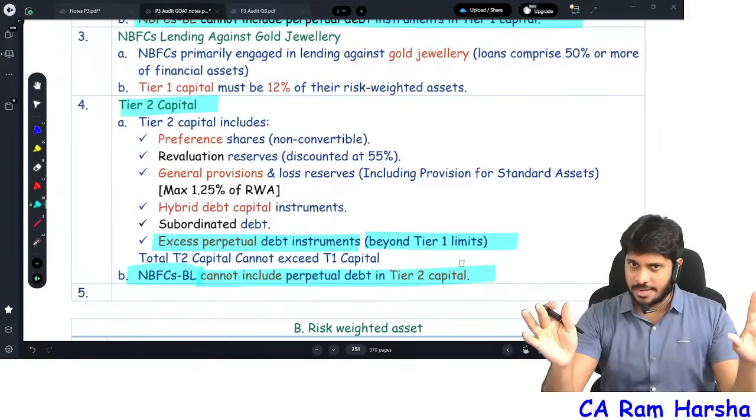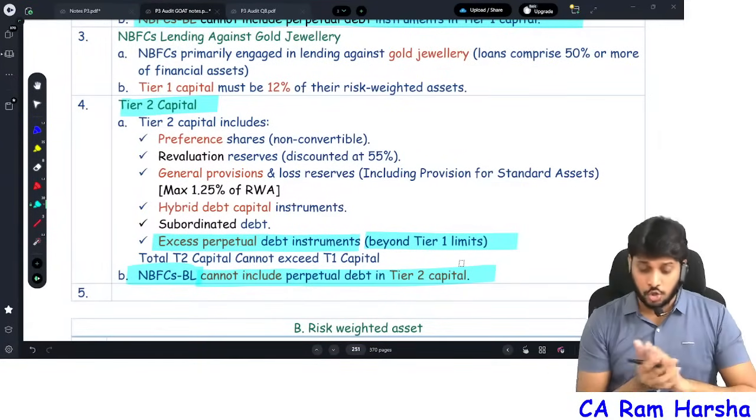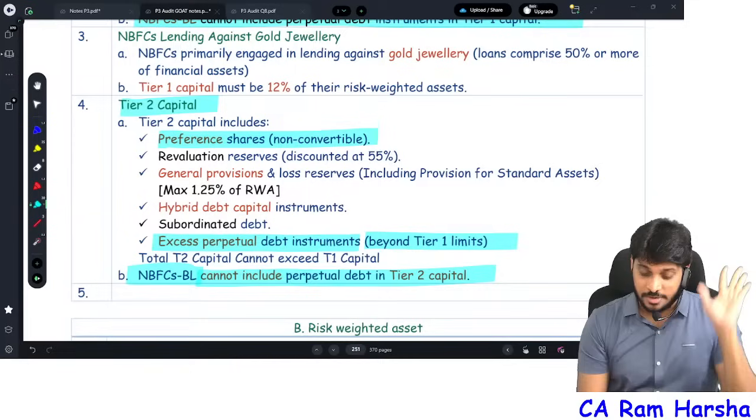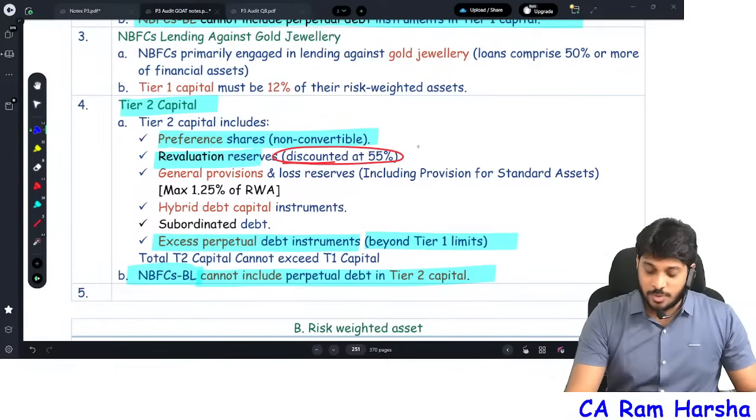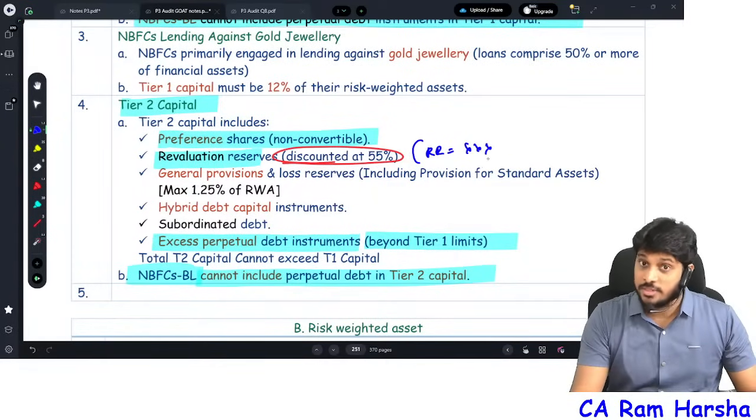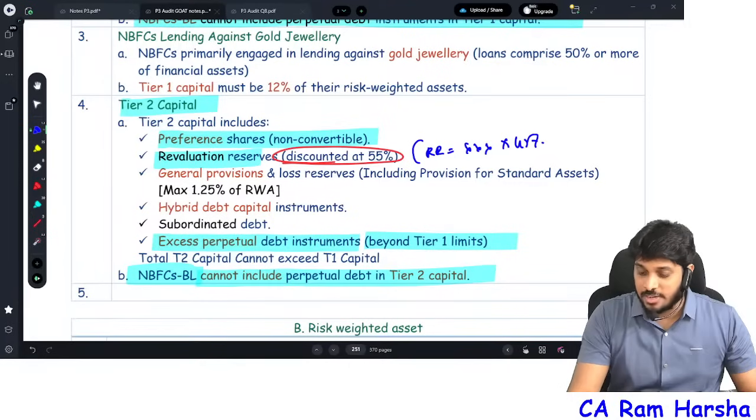You will get tier 1 capital total. Tier 2: preference share capital which is non-convertible. Revaluation reserve discounted at 55%. Actually, discounted at means what? The revaluation reserve will give you a value in the problem. You will have to multiply it with 45.